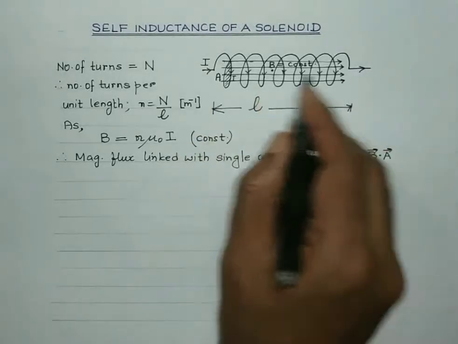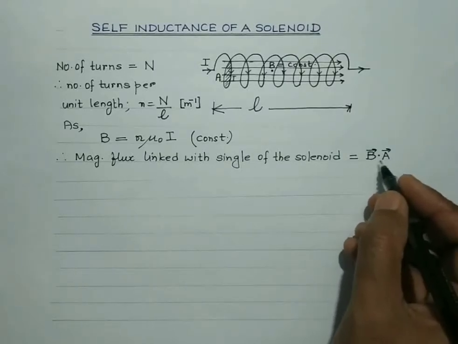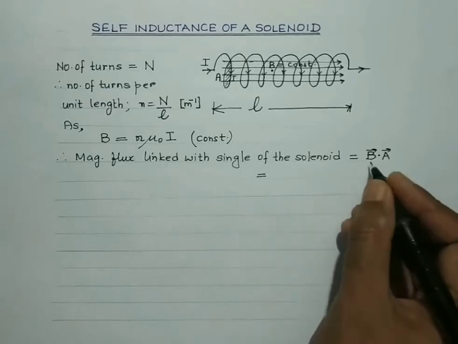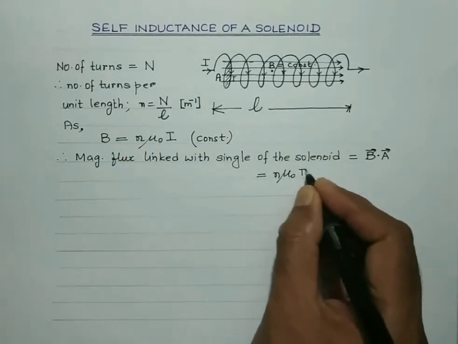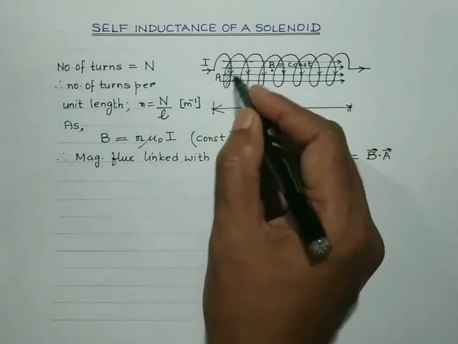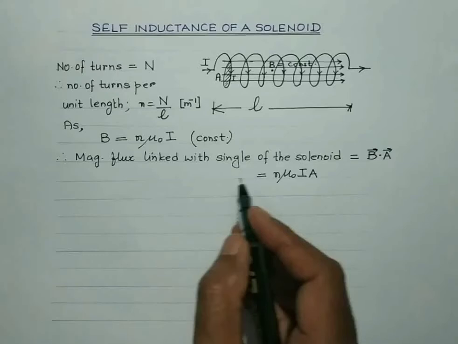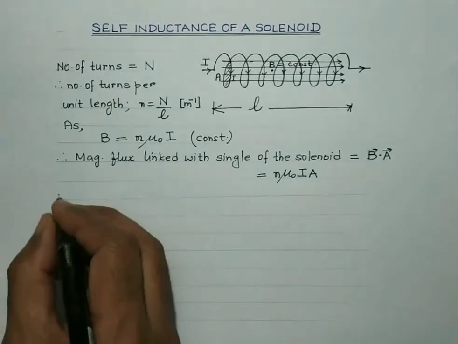Now the magnetic field as well as the area vector are in the same direction, so the angle being 0 degrees, cos 0 becomes 1. So it will be simply given by, in place of B, n mu naught I, times A, which is the area of each coil. So this is the magnetic flux associated with the single turn of the solenoid.